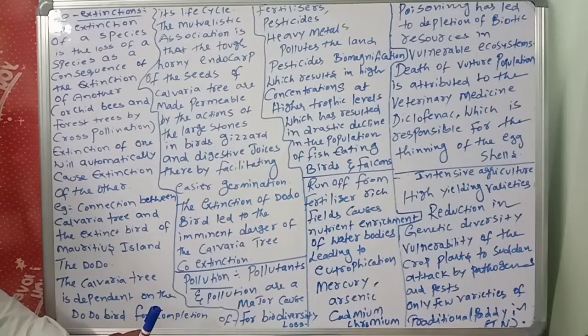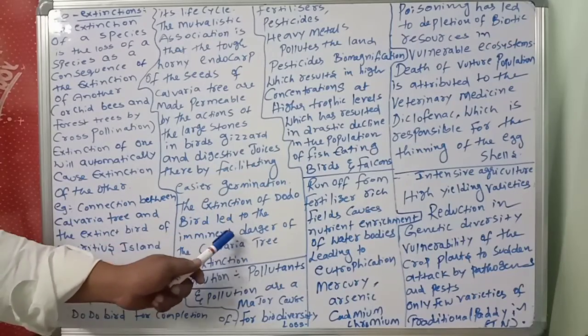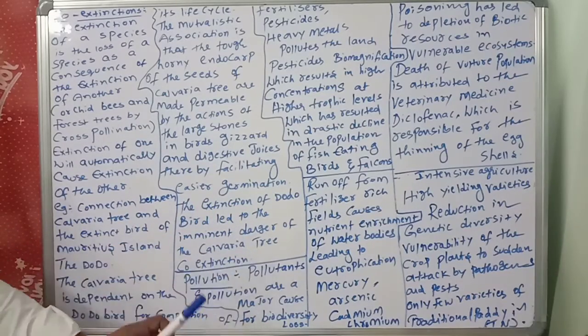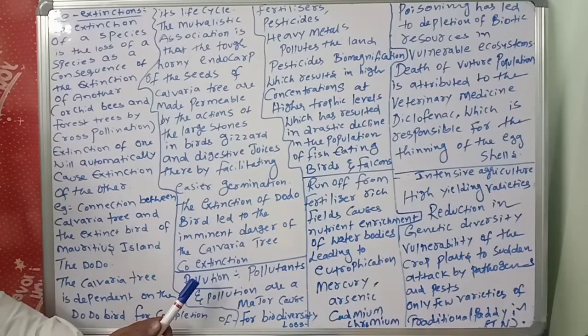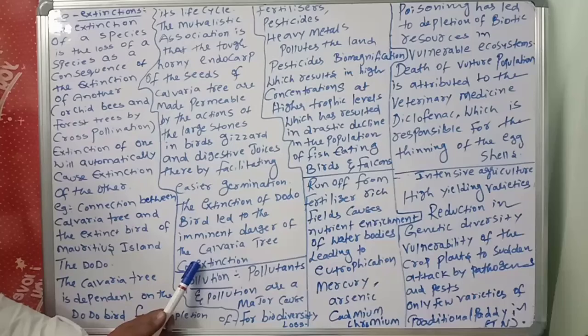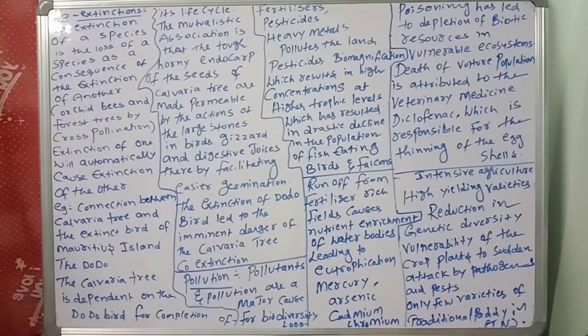Now what happened? The dodo bird went extinct. So when the dodo bird went extinct, automatically the Calvaria tree population reduced and it also went extinct. So that is called co-extinction. The extinction of the dodo bird led to the imminent danger of Calvaria tree co-extinction. So observe very carefully. Co-extinction of a species is the loss of a species as a consequence of the extinction of another.